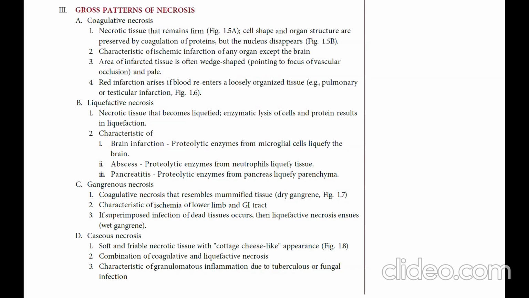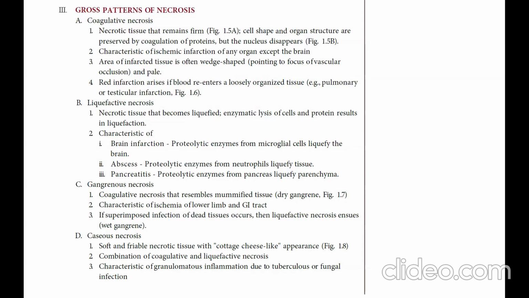Gangrenous necrosis is coagulative necrosis that resembles mummified tissue. Dry gangrene is characteristic of ischemia of the lower limb and GI tract.